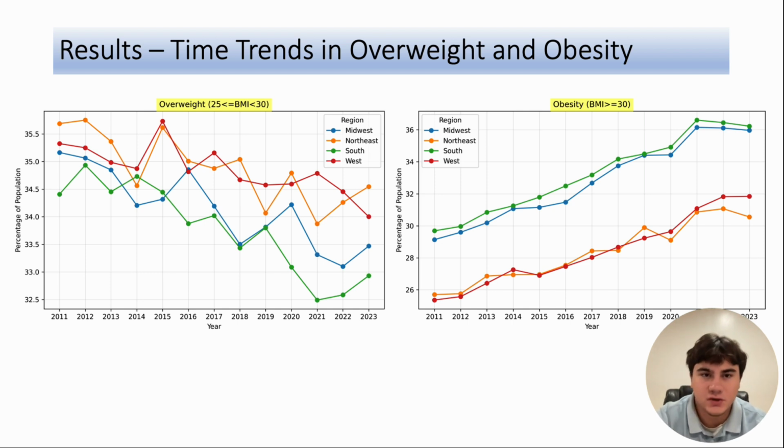However, it also shows an increase in overweight status, which means people were decreasing their BMI from above 30 into the 25 to 30 range. So this is a confounding variable that could explain some of the behavior of the graph.